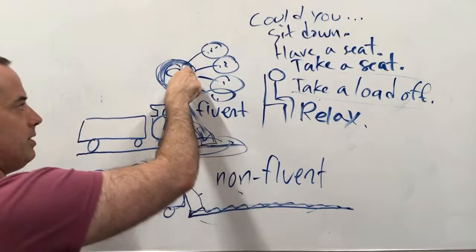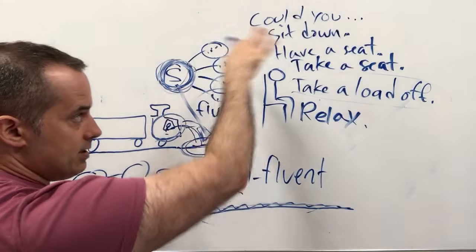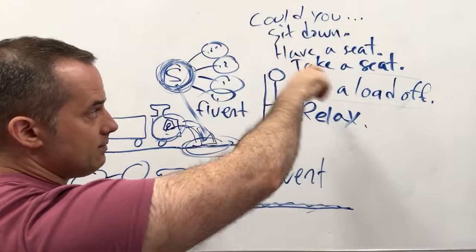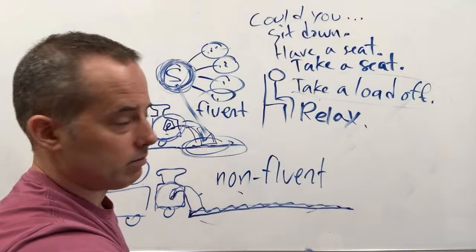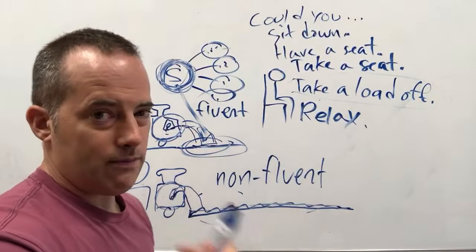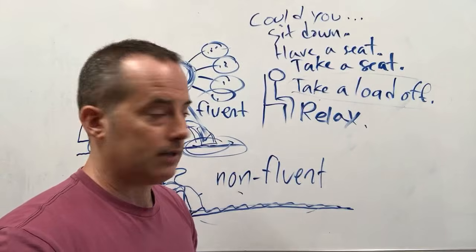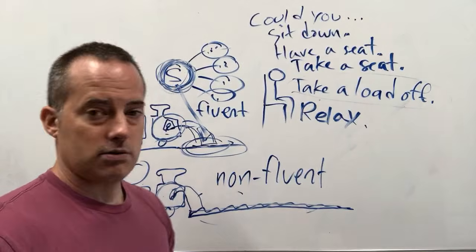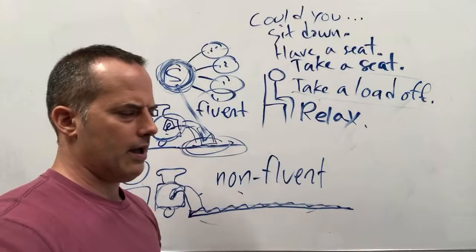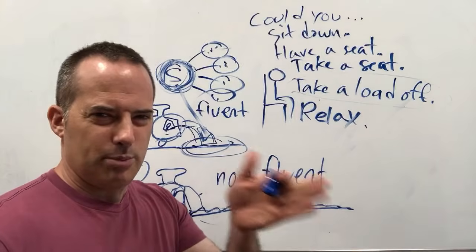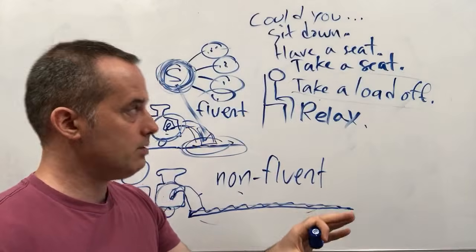So again, if I'm thinking about things as a first language, I'm thinking about a situation like sitting down, and there are lots of different ways I can do that, then I don't need to remember all of these, but I will probably be prepared for a lot of them, and I can just pick one that I use a lot. That's fine. So I could tell people, have a seat. So I like using have a seat. Sit down sounds a little bit more like a command. You're telling someone to do something.